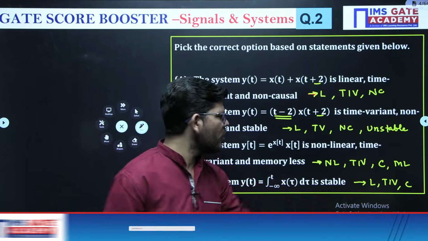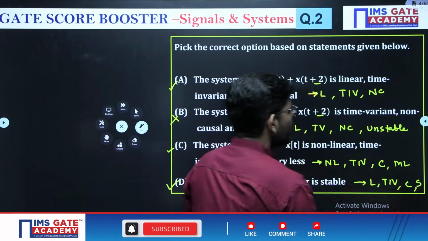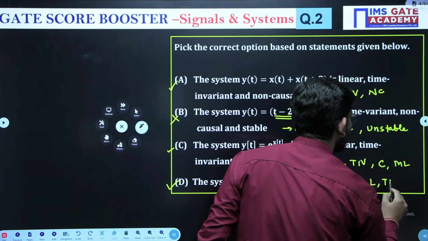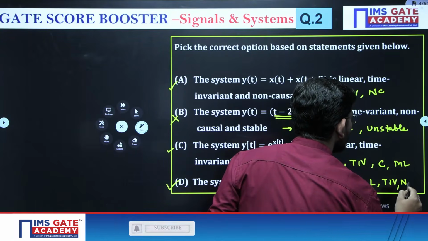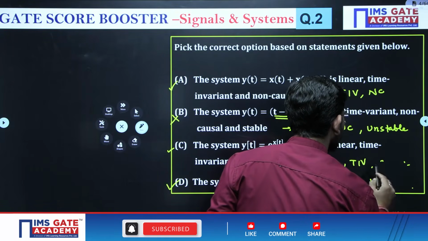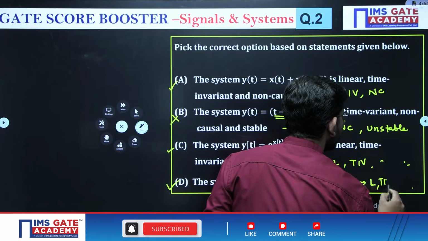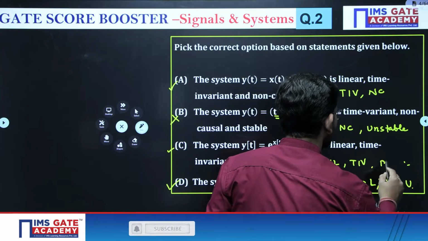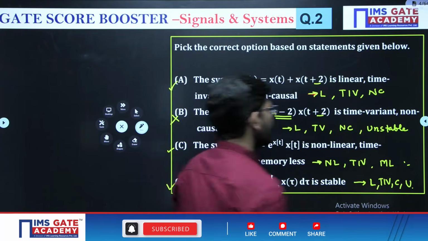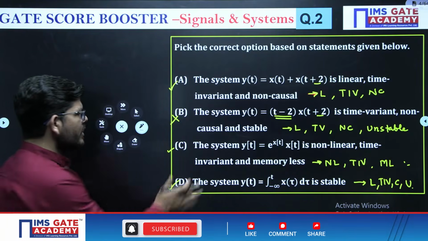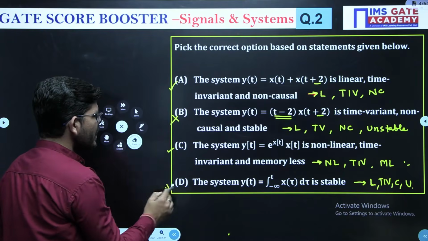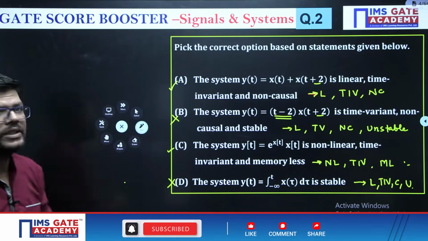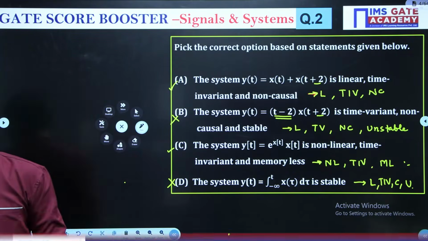Linear, time invariant, causal, and this is stable. Sorry, this is unstable. Integrals are unstable operator, right? Integrals, this is non-causal. Sorry, this is causal. This was linear, time invariant, causal, and this is unstable. Okay, and this is memory-less. Correct. So is this stable? No, this is not stable. Integrals are unstable operator. Right. So option A and option C are going to be the correct options.